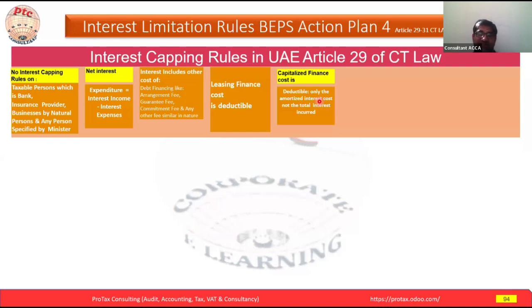If this is interest and it comes amortized in the relevant tax period, then whatever interest cost comes in the profit and loss, will that be part of the interest capping rule or not? This interest cost is amortized and shared over the 10 years, and the current year's amortized cost comes to the profit and loss as an expense. So can we take this interest cost also as part of the interest capping rule calculation or not?